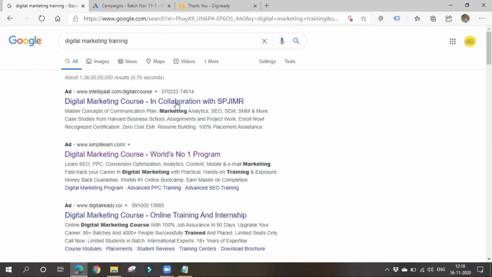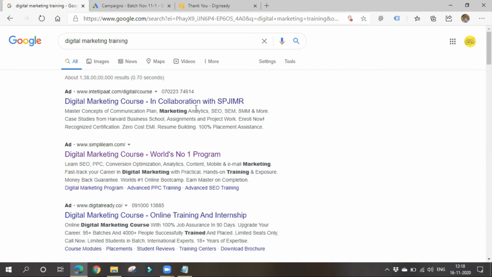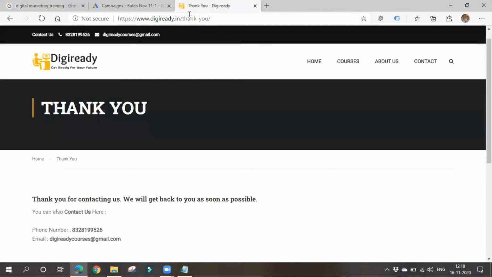It will redirect the calls to your personal number itself, but the number shown is different. The original number will not be shown on your ads or your website. If I place my Google forwarding number on my website, Google will show some other number to users, but when they try to call you, it will automatically connect to your original number only.